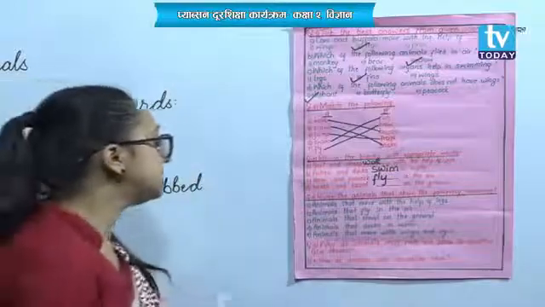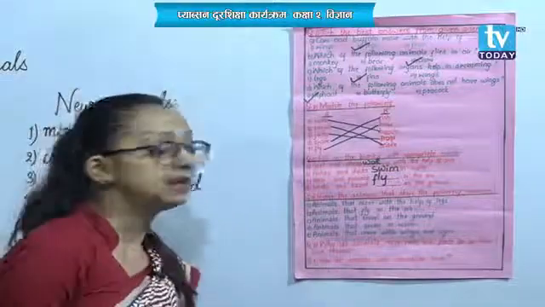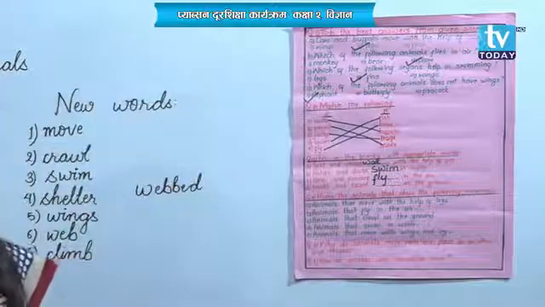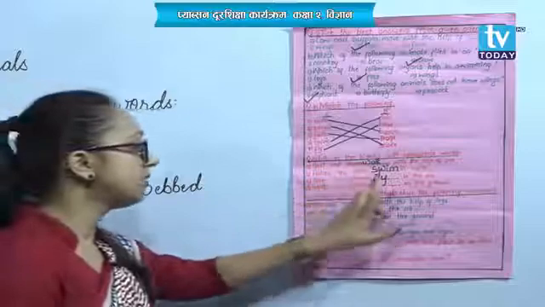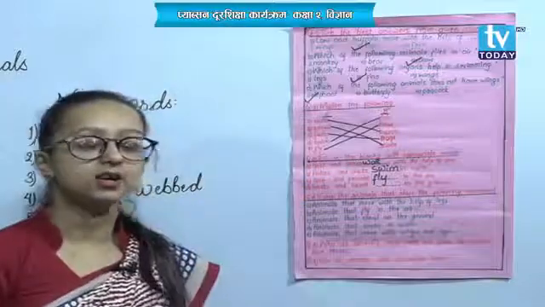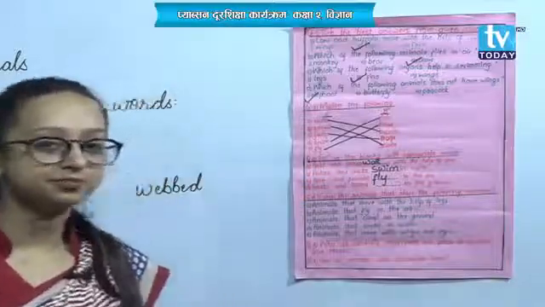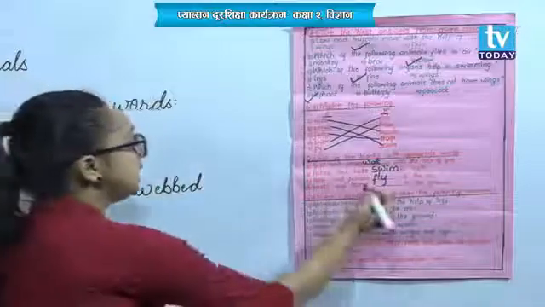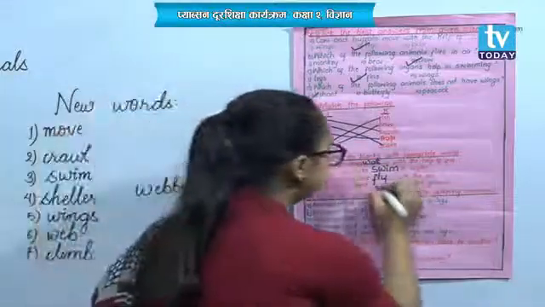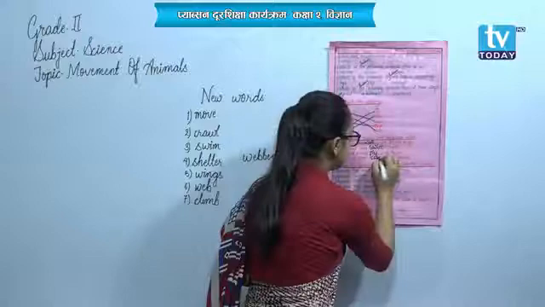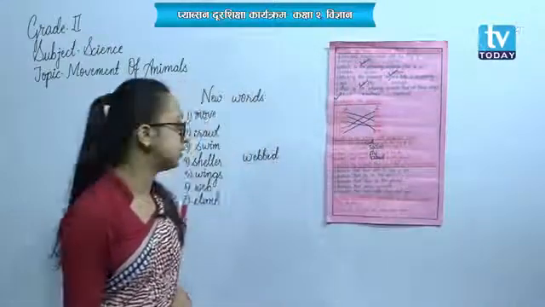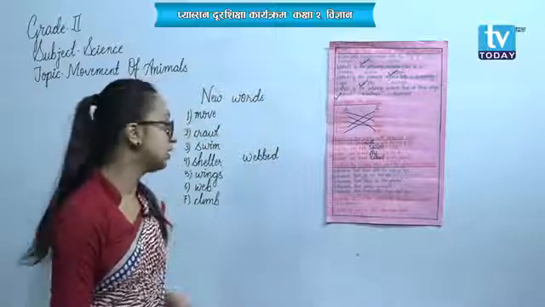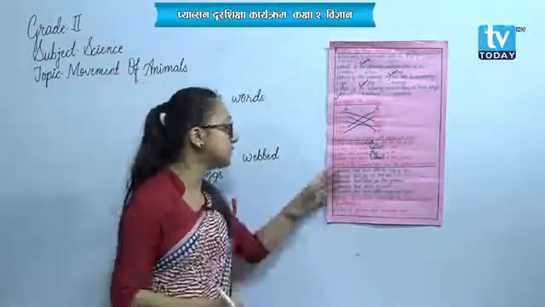And then number D, snake and lizard dash on the ground. Regarding the movement, walk, swim, fly are already given here. Which movement is left? Snake and lizard, they crawl on the ground. They crawl on the ground. So it's also done.